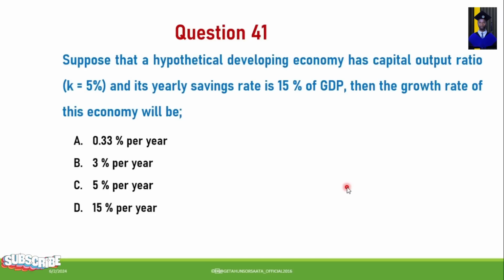Question number 41. Suppose that a hypothetical developing economy has a capital output ratio K of 5, and its yearly saving rate is 50% of GDP. Then the growth rate of this economy will be A. 0.33% per year, B. 3% per year, C. 5% per year, D. 15% per year. You have to analyze this using the given parameters, and if you got a growth rate of 3%, you are correct.